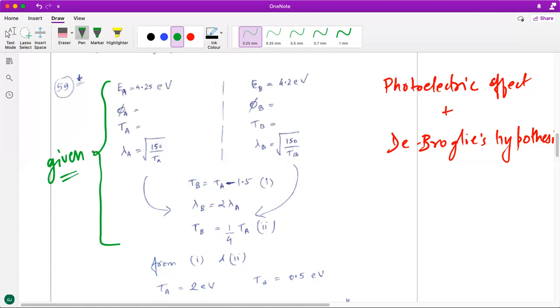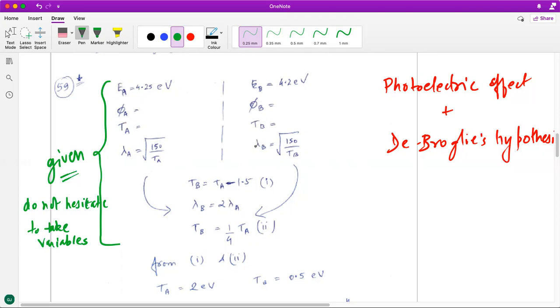So while writing what is being given and what is being asked, I would not hesitate to assume variables. This is something that I reiterate time and again: do not hesitate to take variables. I have taken them here. Energy of photon, work function and kinetic energy. This is for plate A, similarly for plate B.